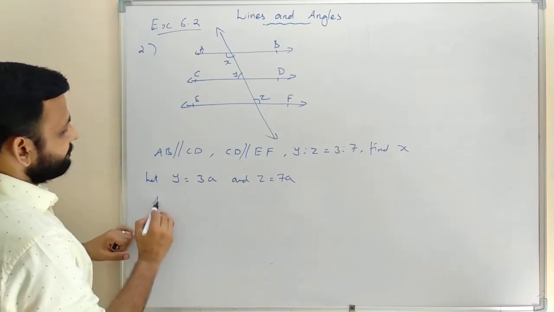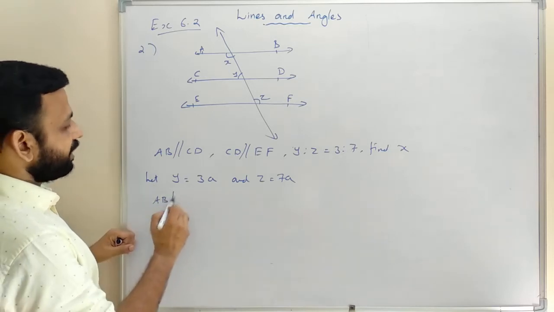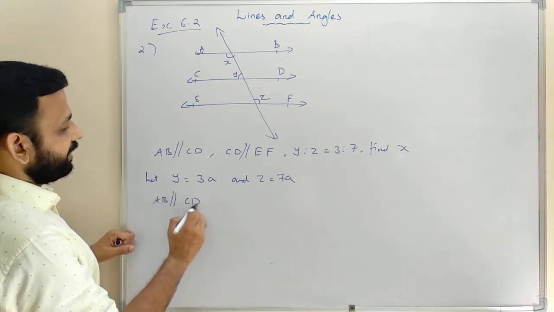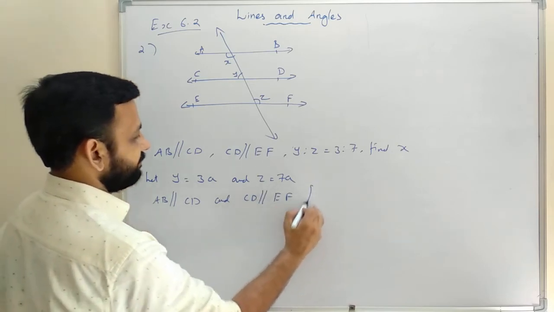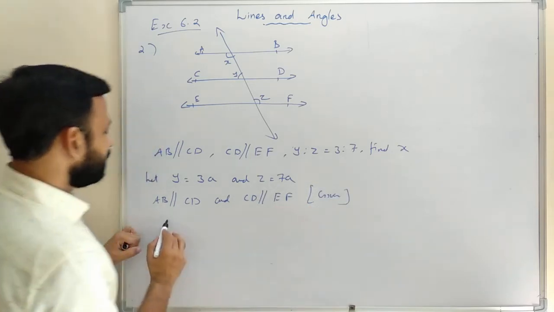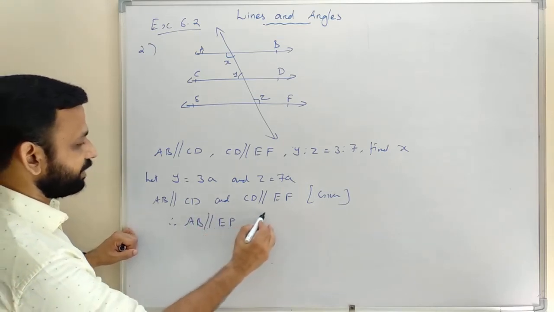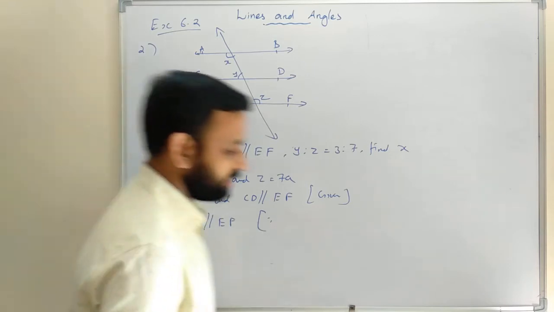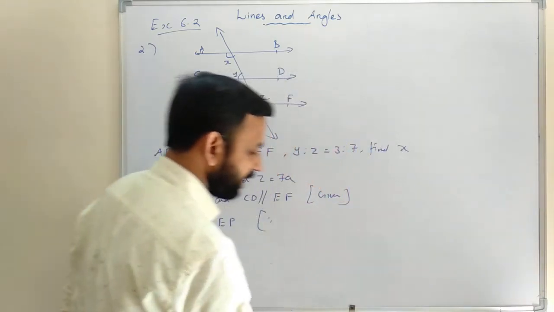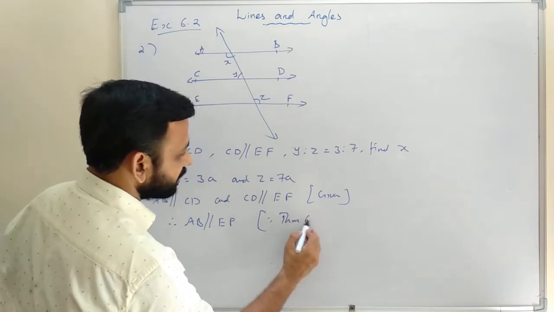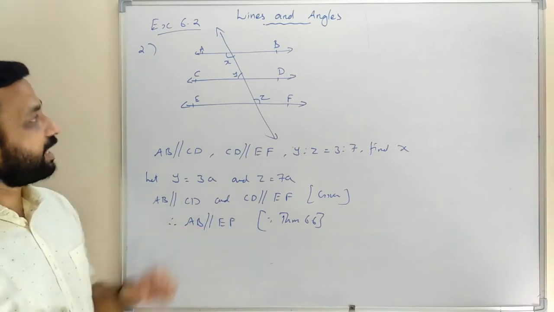Then AB parallel to CD and CD parallel to EF. That is given. Therefore, AB parallel to EF. So in bracket we will write that theorem statement. We will write theorem 6.6. Now I am writing only the number, theorem 6.6, but you will write the statement of that theorem. So AB parallel to EF.